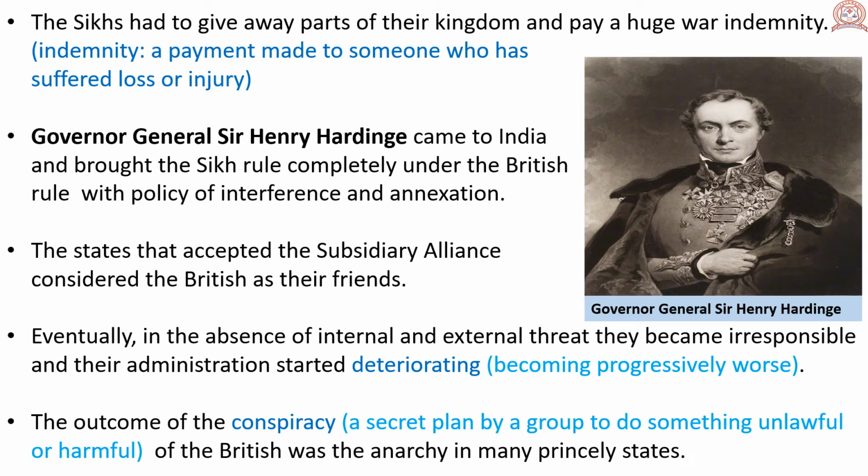The outcome of the conspiracy of the British was anarchy in many princely states. Conspiracy means a secret plan by a group to do something unlawful or harmful. That means because of the British conspiracy, there was anarchy in many princely states.